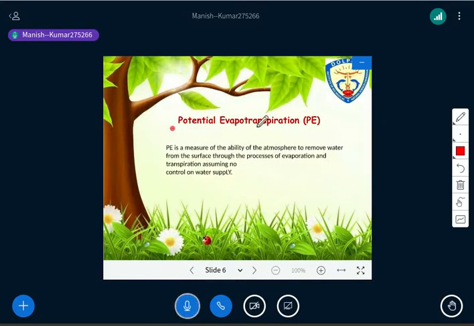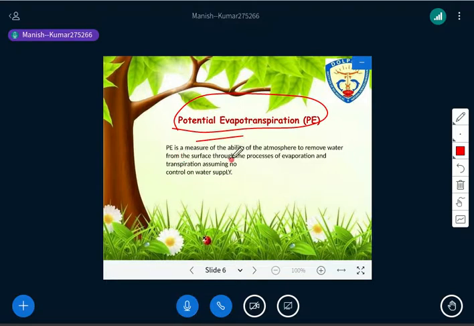So first, potential evapotranspiration. Here you understand that this concept is basically given by Thornthwaite. There is one scientist, the name is Thornthwaite. He has given this concept, and potential means the ability, right? Several times we say this is your potential. Potential means you have that kind of ability, right? So that is potential evapotranspiration.